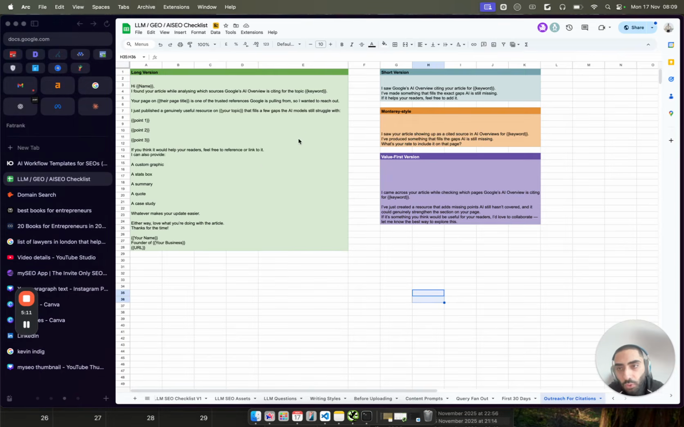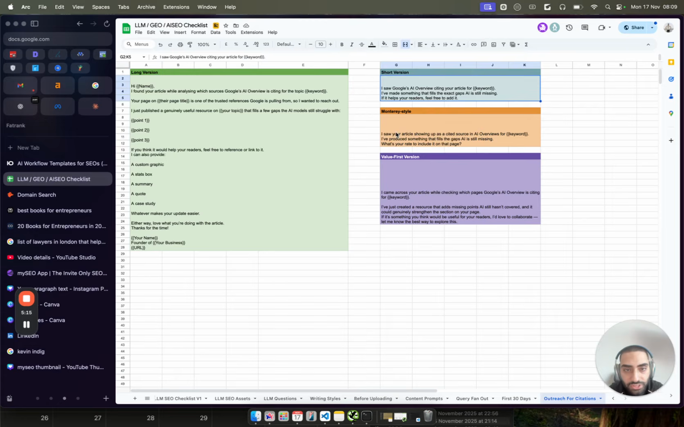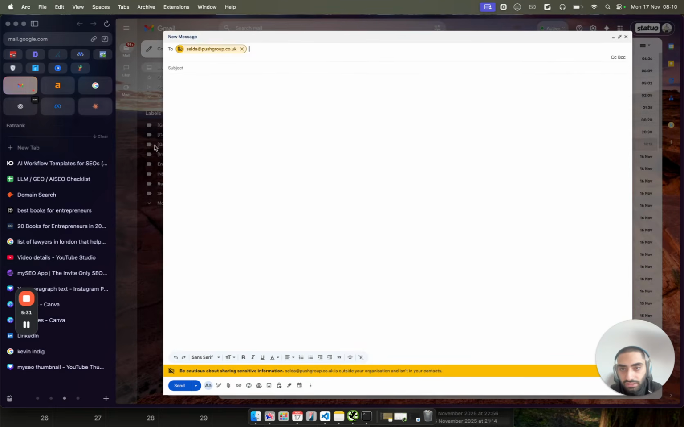But we've got obviously 4 different versions. We have a long version, we've got a short version, a monetary style, and then a value first version. So obviously you would want to split test some of these. I think that the short version works the best for myself personally, but again, it does come down to a lot of different split testing. But again, I'm just going to copy this into my email.